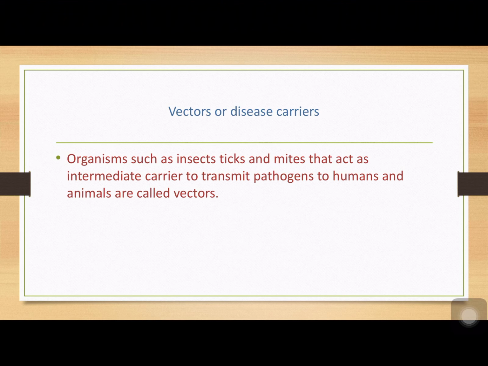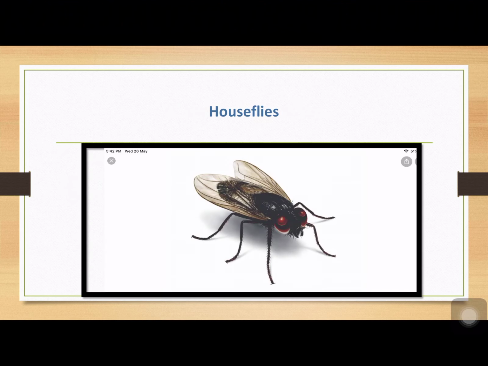Now we will study the 3 prime vectors. What are those? They are housefly, mosquito and cockroach. Now let us start with the housefly. Everywhere in our house we will be seeing them, now and then they come and sit on our food. Whatever is left open, they will come and sit. Now we can't control these houseflies almost every time. Now what we can do is, what they actually do, how we get infected by these houseflies, we should know that.